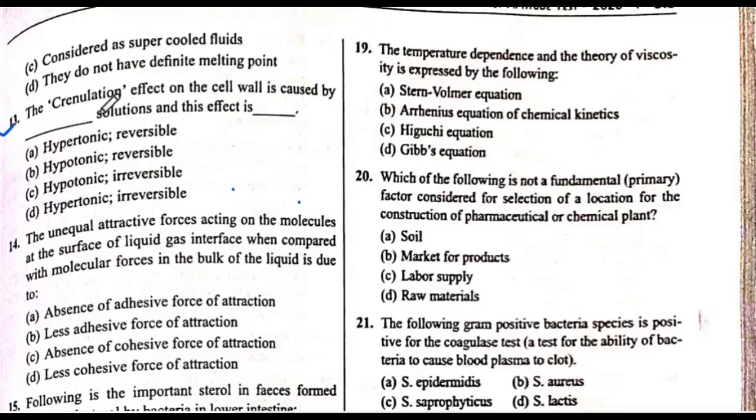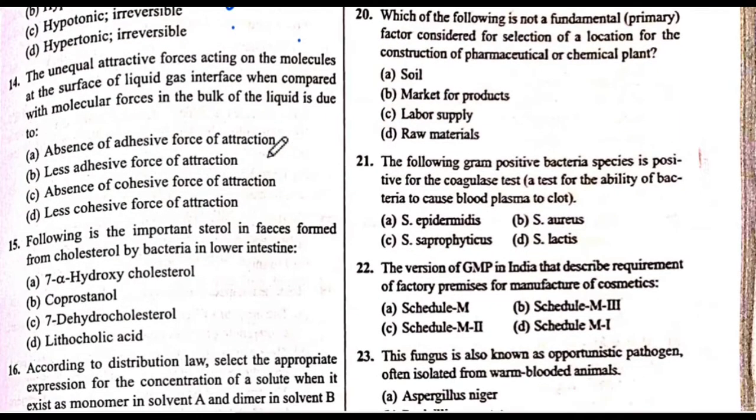question number. The plasmolysis effect on the cell wall is caused by hypertonic solution and this effect is reversible. और ये जो effect है ये क्या है? Reversible. इसका जो आंसर होगा ये होगा. Next is 14 question number.